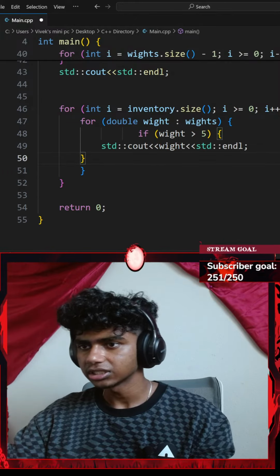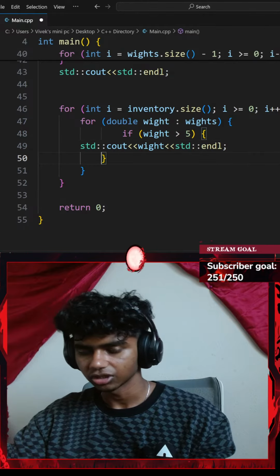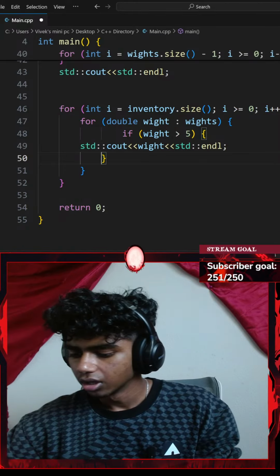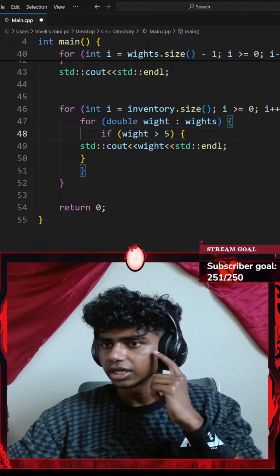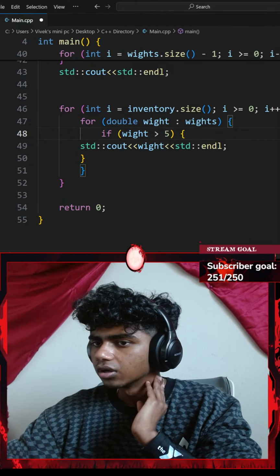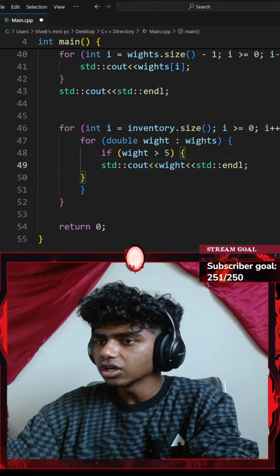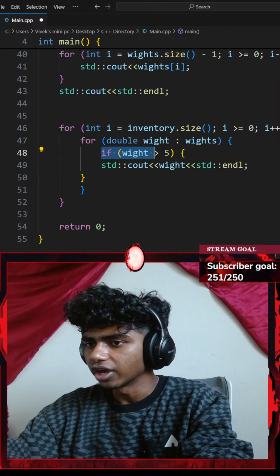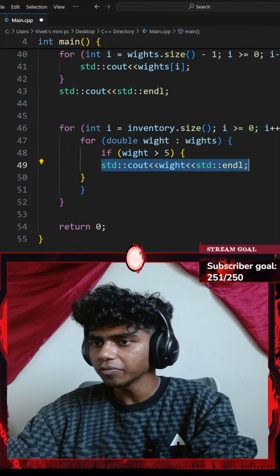Okay, let me add that here. Let me paste it. Maybe delete that. Go back. Go with tab. Okay, so let's see. Maybe I delete that again. There we go. Okay, standard console output should go there. So if my weight is greater than or equal to 5, instead of just printing my weight, I'm going to be setting...